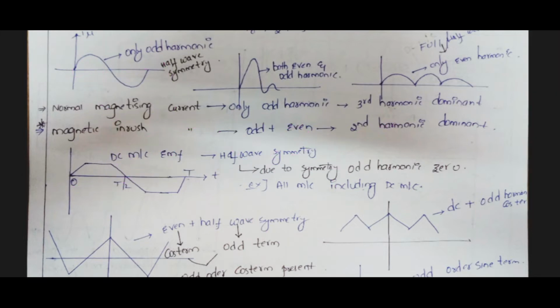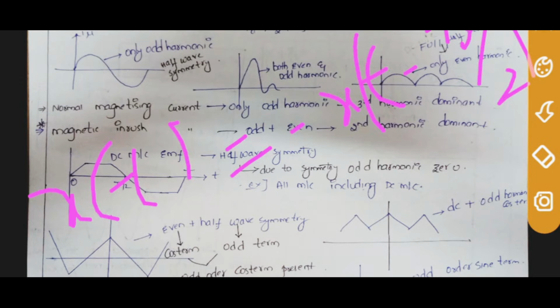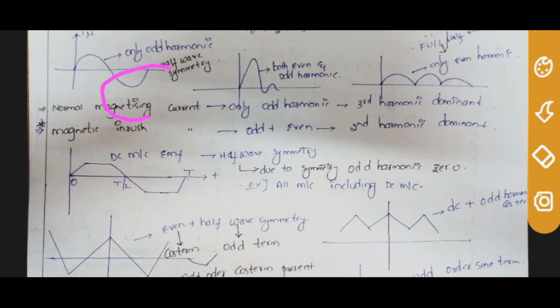That is x of t is equal to minus x of t minus t naught by 2. That is, you shifted half cycle and took negative sign, it becomes the negative waveform. Then it is called half wave symmetry.